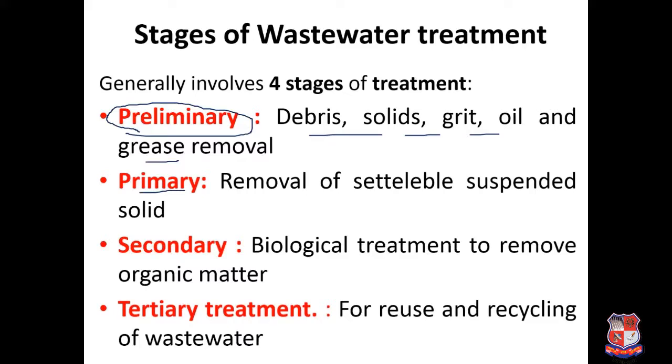Next is primary treatment. Here our main aim is to remove the settleable suspended solids. So all that can be settled down under the force of gravity is generally removed within the primary treatment. Next is secondary treatment, which generally involves biological treatment to remove organic matter. Here our major focus is the removal of biodegradable organic matter, and the use of biological agencies or microorganisms will come in. Next is tertiary treatment, which is the advanced treatment. If you want to reuse and recycle your wastewater, then only you have to go for tertiary treatment.